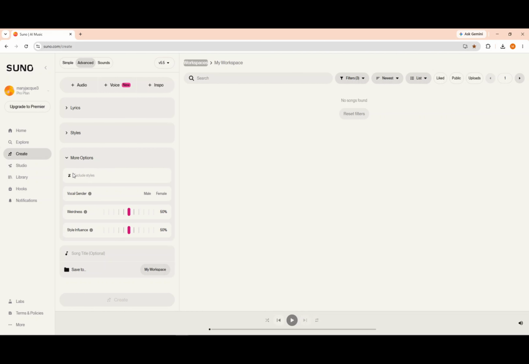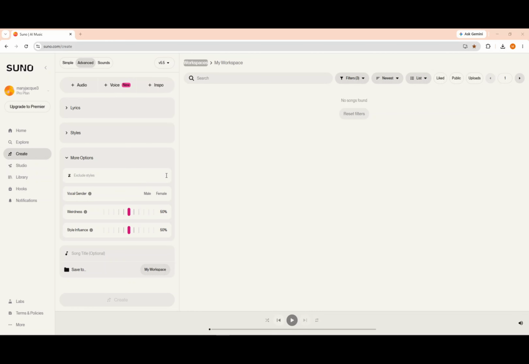Within these options, we can exclude styles that we don't want to appear in our song, select the vocal gender, which defines the type of voice the AI will use. In this case, vocal gender refers to the type of voice, male or female, that will perform the song. It does not refer to the musical genre, but rather to the timbre and tone of the main voice.